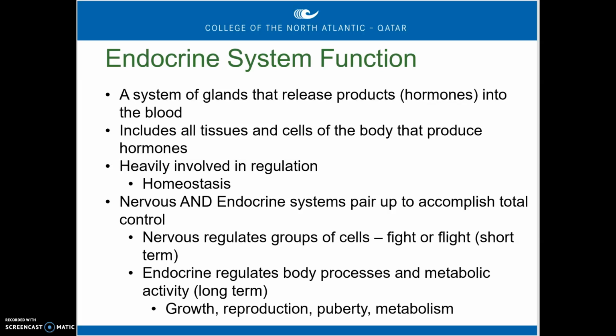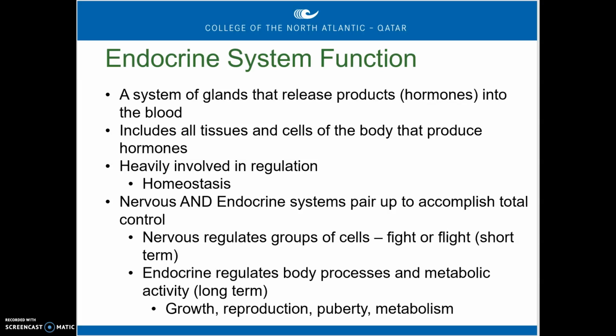Well, the endocrine system is made up of a bunch of different glands that are found all throughout your body that ultimately produce hormone. A hormone is a chemical messenger, and I'll get a better definition of that for you in a couple of seconds. But the endocrine system is any tissue or cells of the body that will produce a hormone. The endocrine system is heavily involved in regulation within the body. Hormones have a way of controlling or helping to control most of the body's systems, and therefore it plays a huge role in homeostasis.